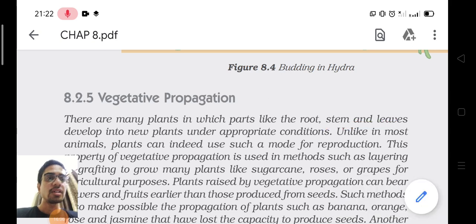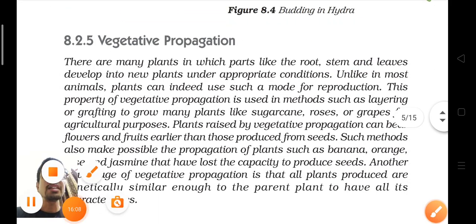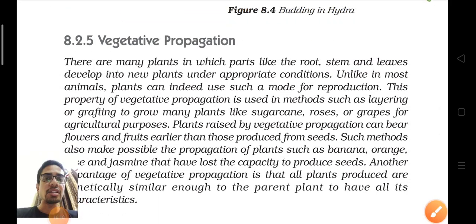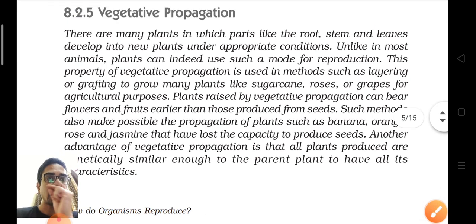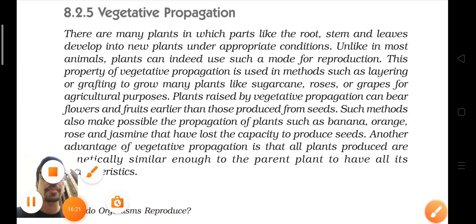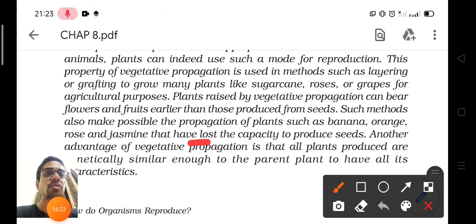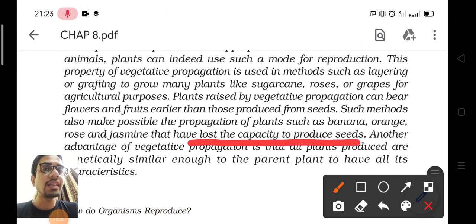Okay, so what is the advantage of vegetative propagation? First, the advantage is that in some plants like rose and jasmine, those have lost the capacity to produce seeds. Those that do not have the capacity to produce seeds can use other parts.